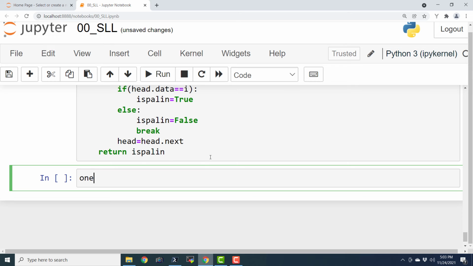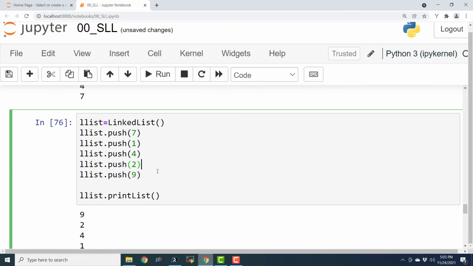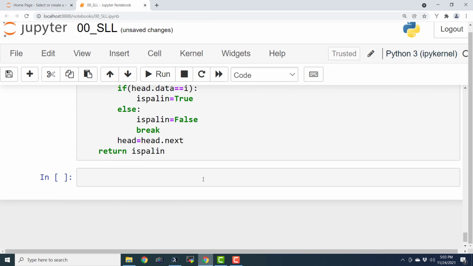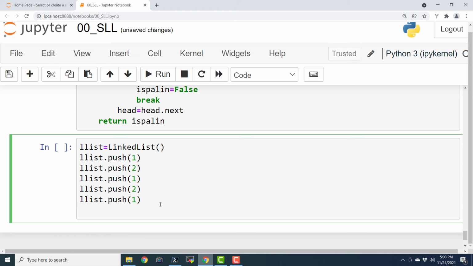Now I'm going to create a list. I'll just copy this entire stuff and I'll add 1, 2, 1, 2, and 1. Now we are going to go ahead and print it.